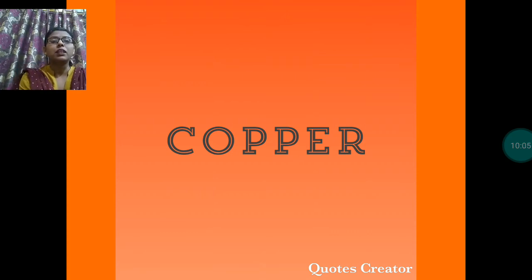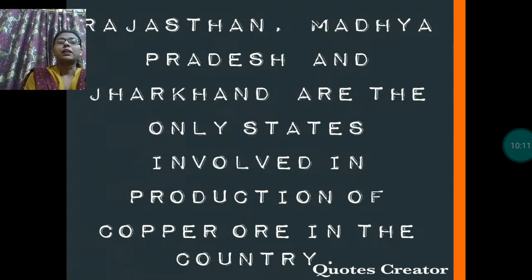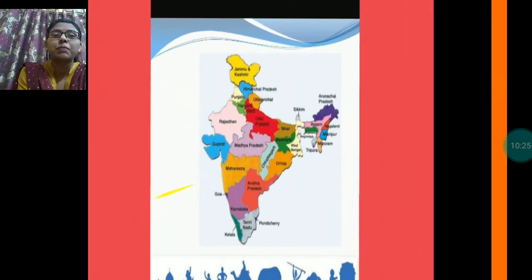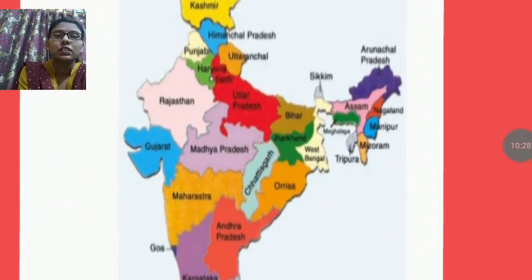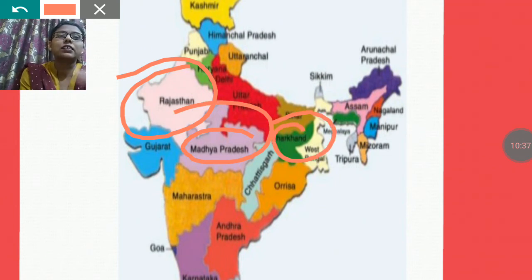Copper is mainly found in Rajasthan and Jharkhand and some parts of Madhya Pradesh also. Rajasthan, Madhya Pradesh, and Jharkhand are the only states involved in production of copper ore in our country. And you will see the map of India. These are the states where copper is found: Rajasthan, Madhya Pradesh, and Jharkhand. Jharkhand is the mineral state. Almost all the minerals are found over there. So these are the states where copper is found.